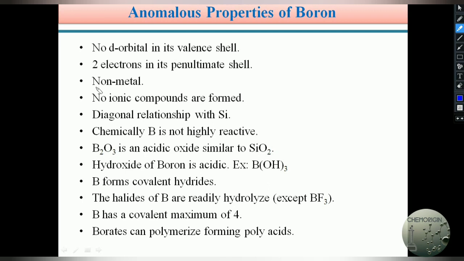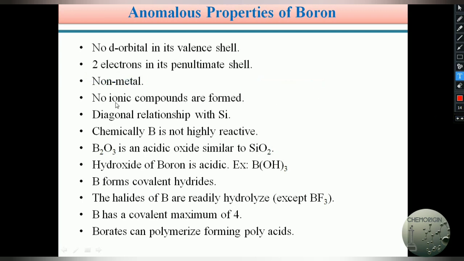Already we discussed that boron is a non-metal, whereas aluminium is amphoteric in nature, because depending upon the conditions, aluminium acts as a metal and sometimes also shows non-metal behavior. The other third A group elements, gallium, indium and thallium, show metallic nature. Hence boron always has a non-metallic nature.